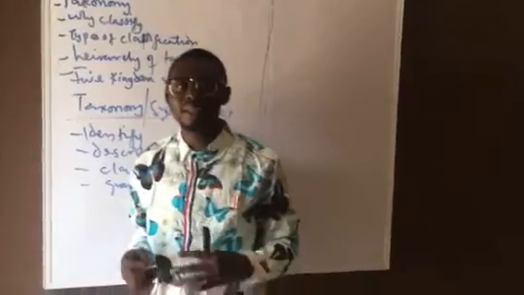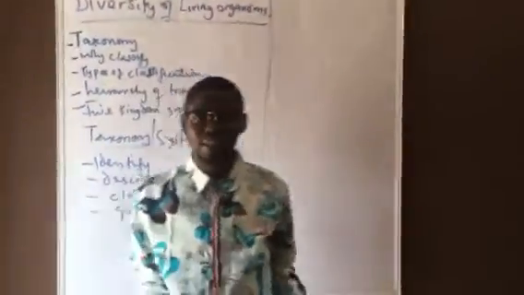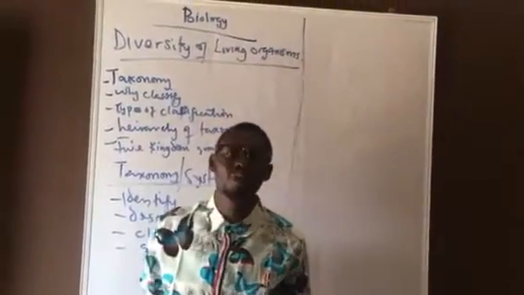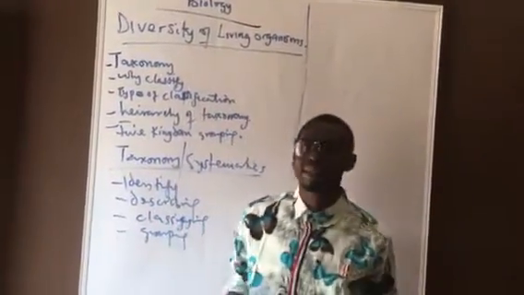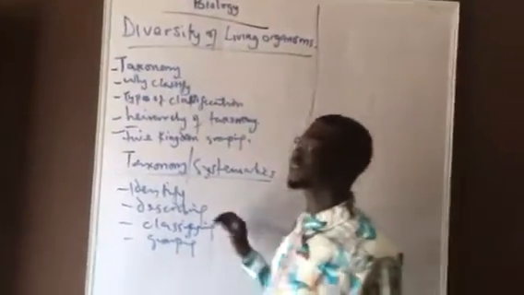So in summary, it is the aspect of biology that deals with the general principle and practice of identification, description, classification, and grouping of living organisms into different groups based on the characteristics they possess. All this is what's referred to as taxonomy or systematics.